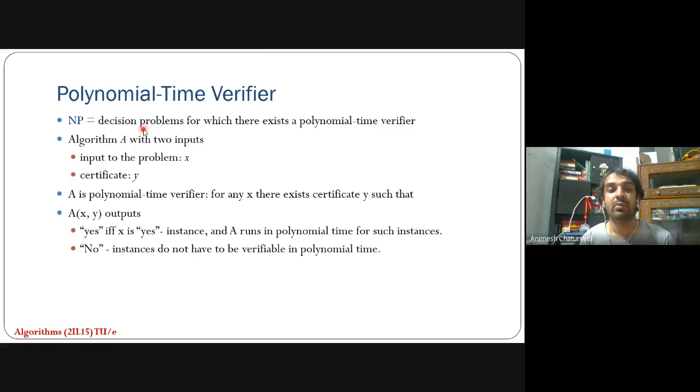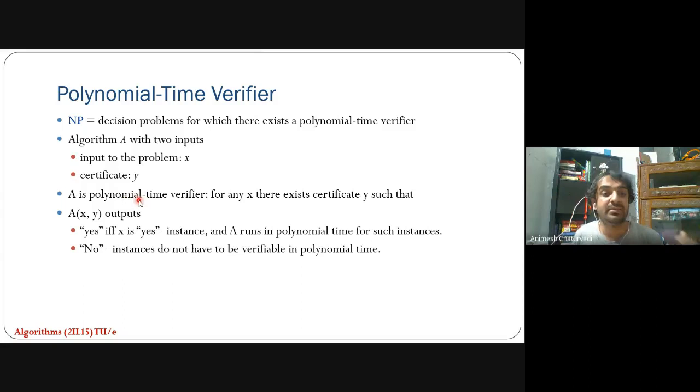There is some NP problem. So you want some polynomial time verifier for whether that solution was correct or not. So you have the algorithm A, and that has two inputs. What are the two inputs? The input for the problem that we defined as x, and some certificate as y. What does y say? Y will say whether the certificate is polynomial time verifiable or not.